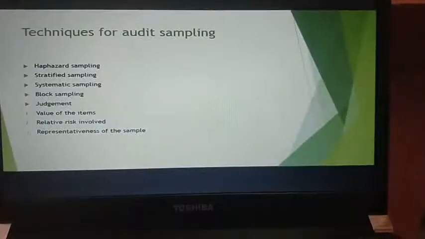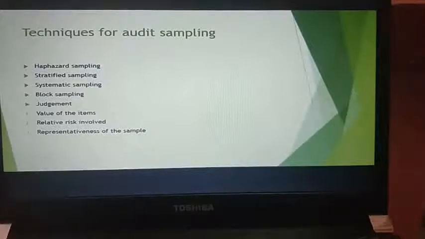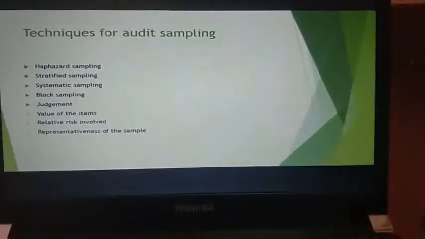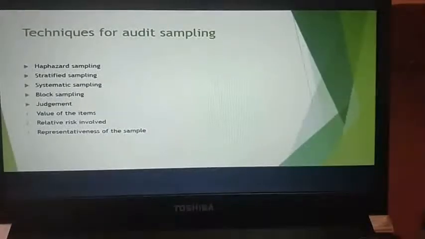Next, you have stratified sampling. What is stratified sampling? Here it is divided into different strata. Strata is basically how you are stratifying your things, how you are splitting it into different sections. For example, if you have a payroll sample, the auditor might divide the sample into full-time males, full-time females. Suppose now you're giving salary to someone. While giving salary, there will be part-time workers and full-time workers, and there will be males and females. Now, how are you dividing it? Stratified sampling is based completely on your population.